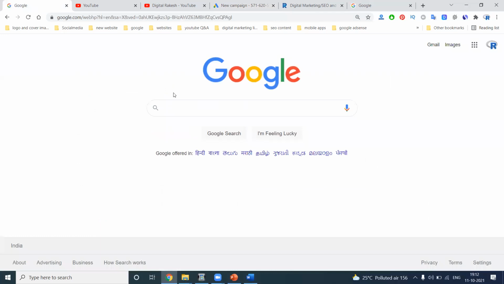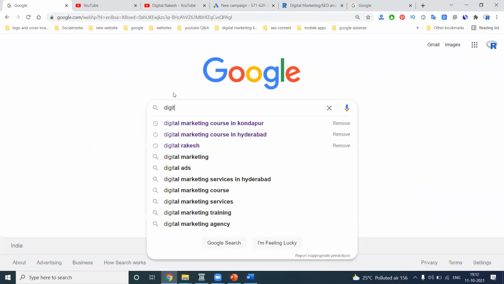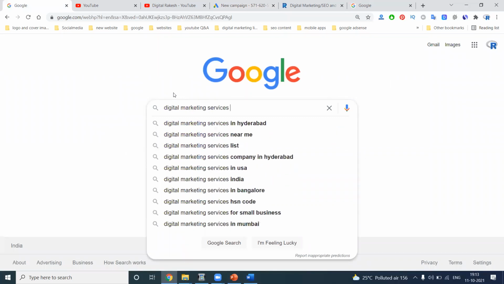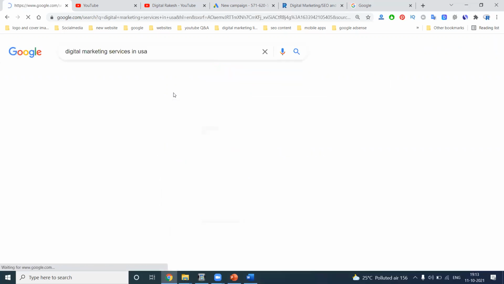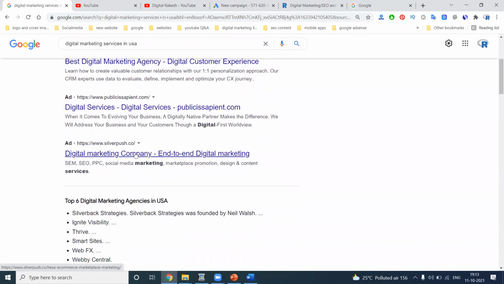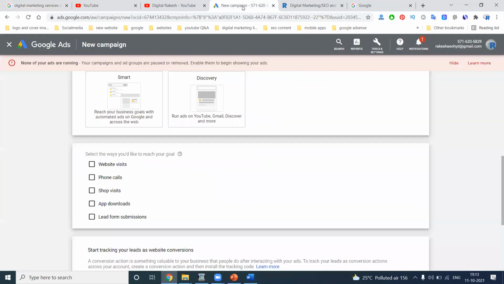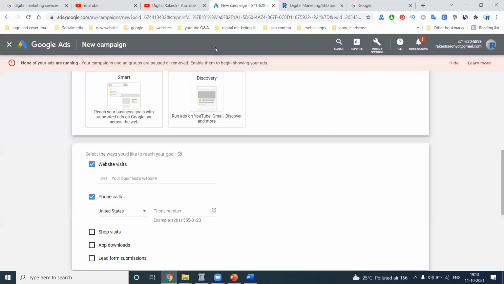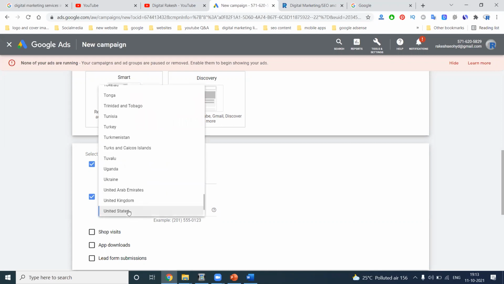Any people will be searching. I'll search for US customer services in USA. Look here, these are all the options. Some people add their phone number also. The phone number is nothing but here. Which one? Phone call. So I'm selecting, there will be two options. Add my website URL. Here, add in my, selecting India.